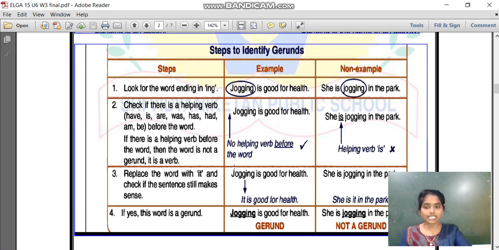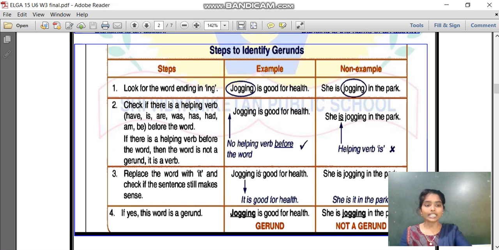Coming to the third step, replace that word with "it" and check if the sentence still makes sense. So we have to replace "jogging" by "it". Then we have to check if the sentence still makes sense. Let me do it. It is good for health. Does this sentence make sense? Yes, it is making sense. So if it makes sense, then that word is a gerund.